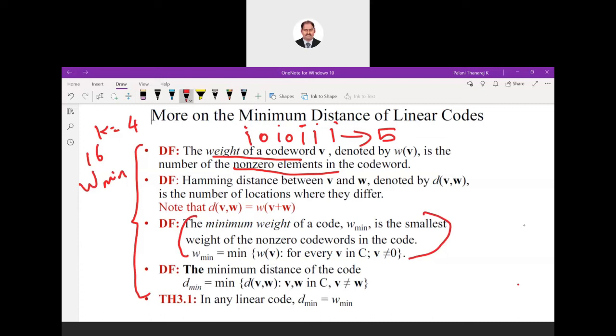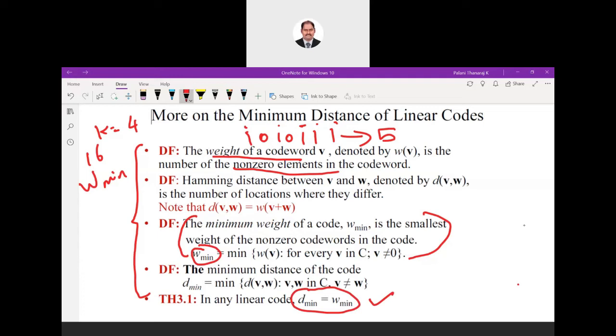In that particular array we have to find which has the minimum weight. That is your W min, the minimum weight. And if you are using a linear block code, d min is equal to weight min. If I know weight min, I know d min.